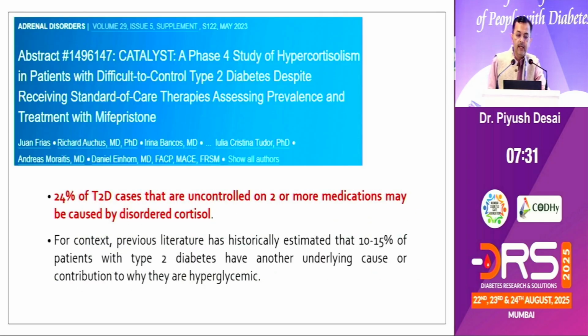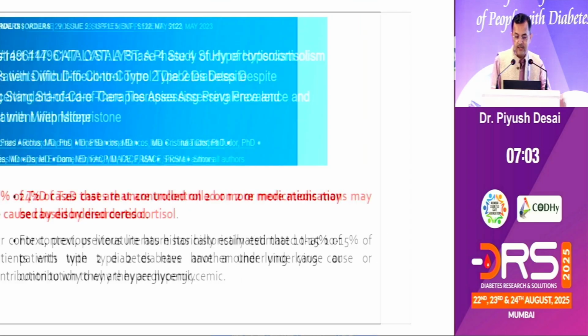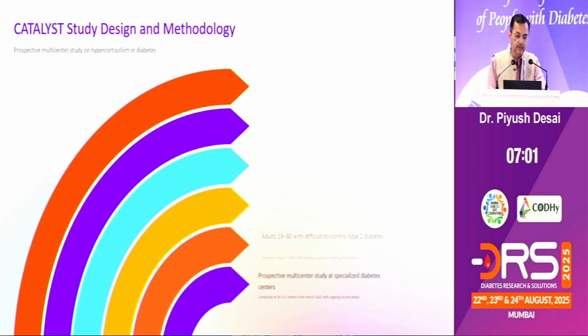Then came a very thought-provoking study, the CATALYST study, which is the primary report. The study is still going on for the effect of mifepristone, but we have data from the first half of the study: 24% of type 2 diabetic patients uncontrolled on 2 or more medications have disordered cortisol, which was previously thought to be 3.4% and 10%, and most of the time less than 10%.